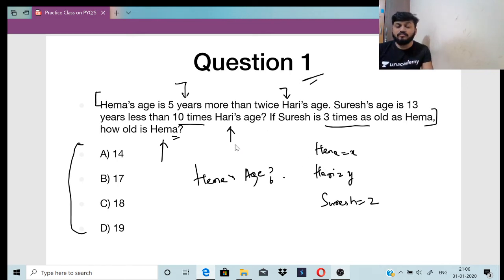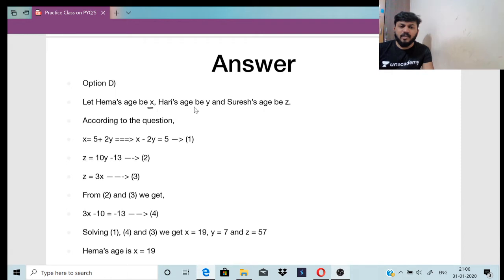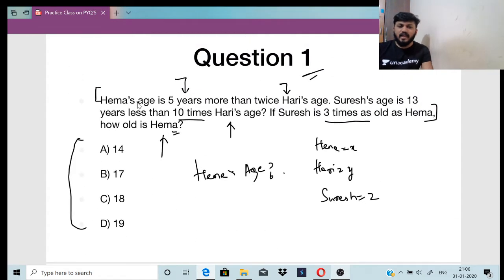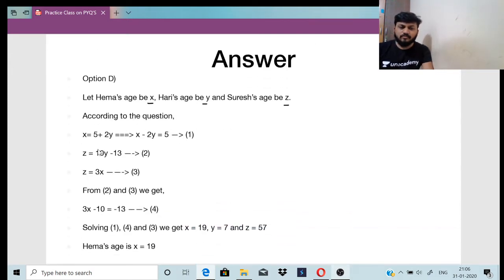Now make the equations. What are the equations you will get? Hema's age be x, Hari's be y, and Suresh be z. According to the question, what is the first equation? Hema's age x is 5 years more than twice Hari's age, so x is equal to 5 plus 2y. I can write this as x minus 2y equals 5.